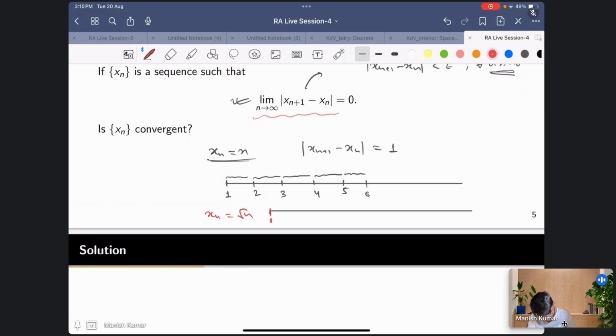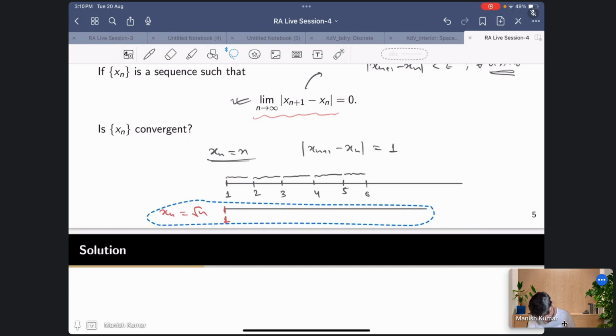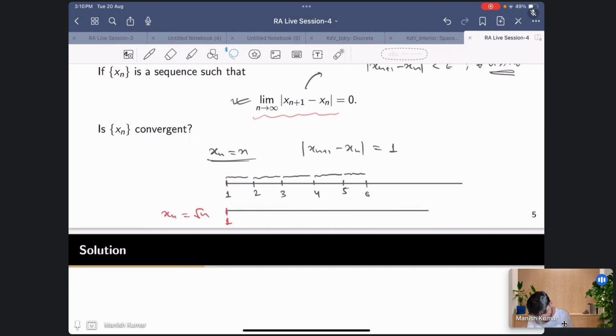So this is 1. Let me write it in this fashion. What is root 2? Root 2 is 1.4 or something like that, right? So it is here, root 2. What is root 3? Root 3 is 1.7. So root 2 is 1.4, let's say. Root 3 is 1.7 something. Root 4 is 2. Root 5 is, what is root 5? I don't know the value.